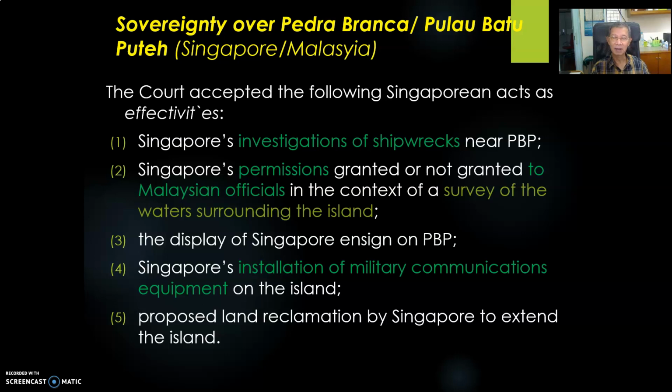decided that first, originally, the island was owned by the Sultan of Johor. The original sovereignty vested in the Sultan of Johor, Malaysia.